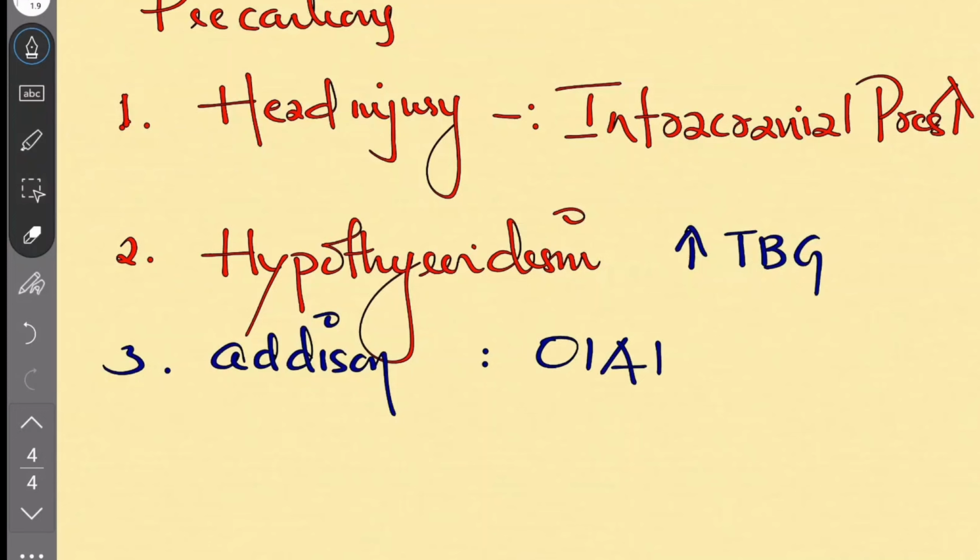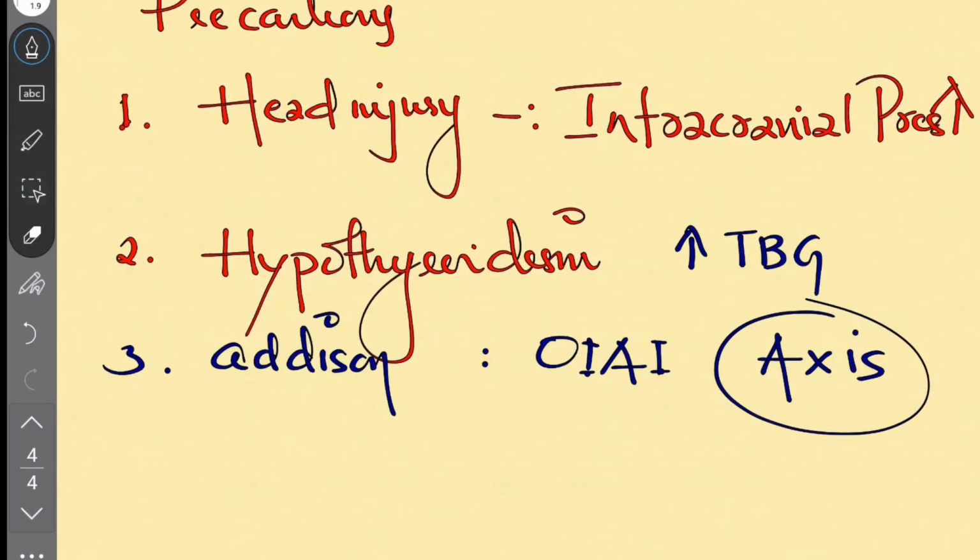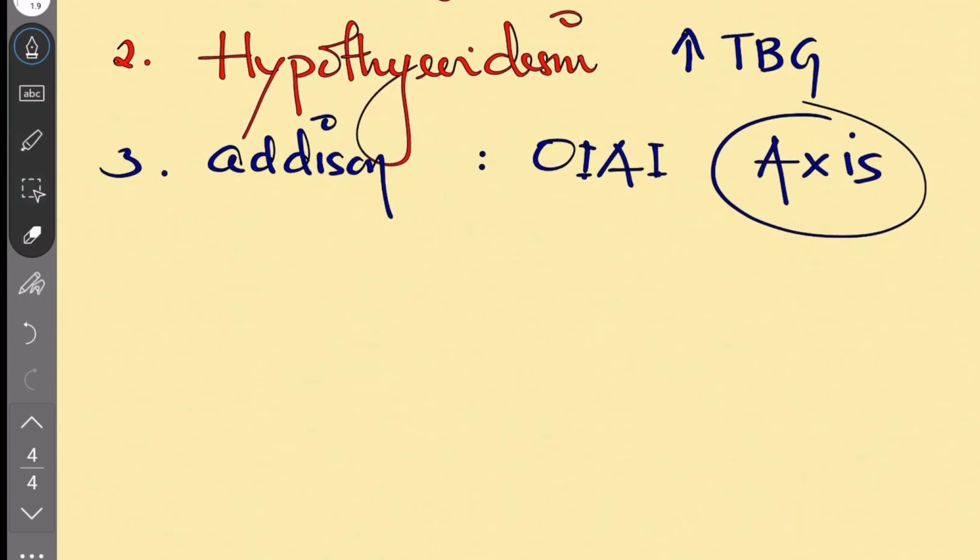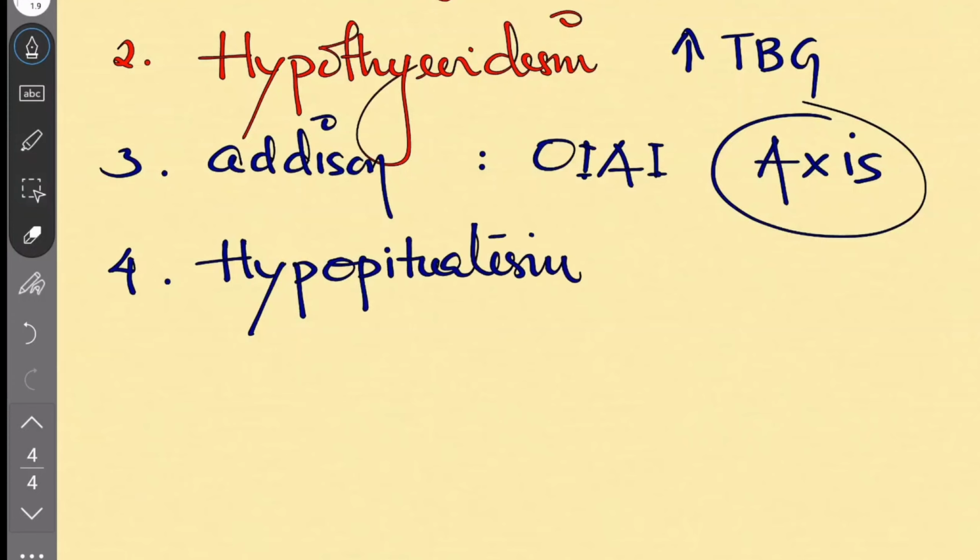OIAI, what is that? It's opioid induced adrenal insufficiency. The opioid may suppress the hypothalamic pituitary axis. That's why opioid induced adrenal crisis or insufficiency occurs. Similarly in hypopituitarism, and in asthma, because bronchoconstriction can occur.